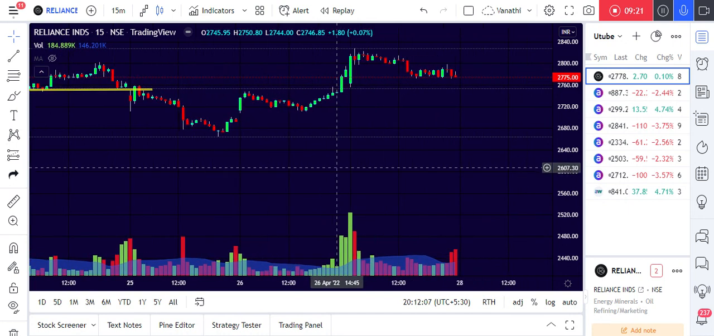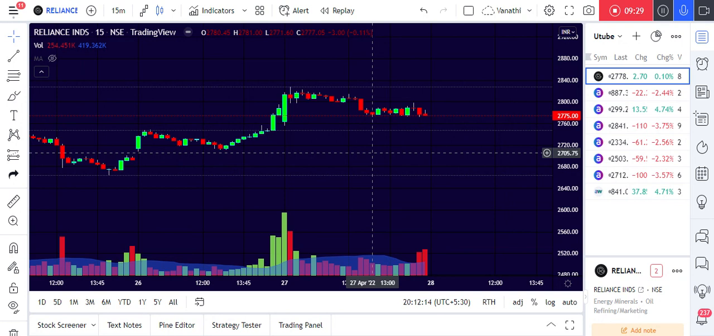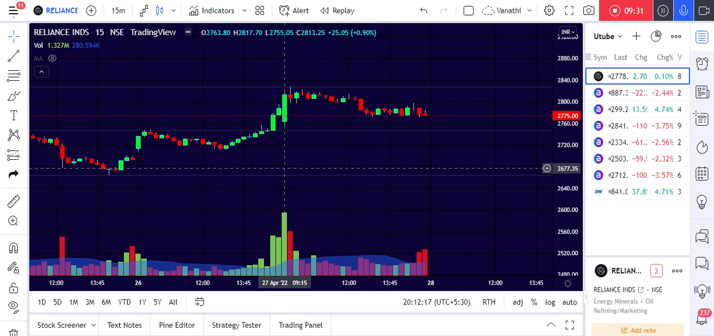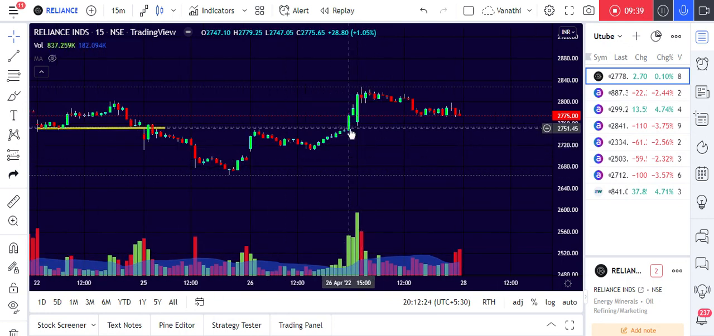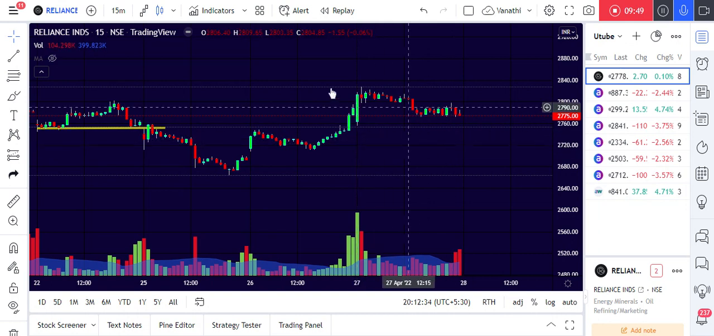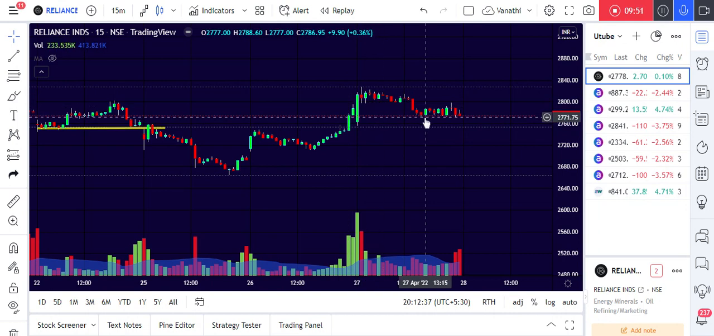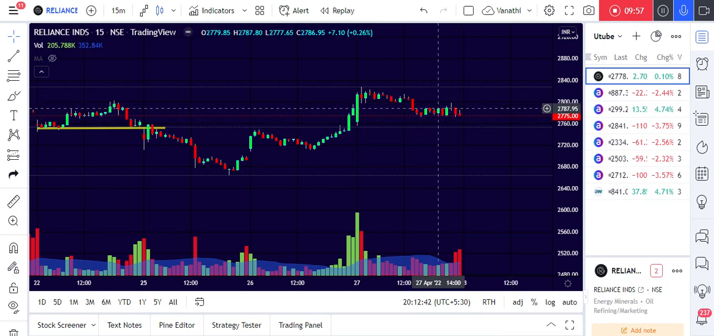The next is here. See this candle, it has closed above the previous day's high, and it is more bullish. But after that there was no follow up. If we take the trade, the price went in a range and then closed in the range itself.